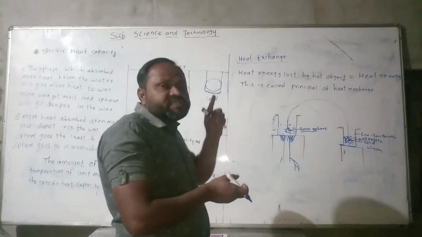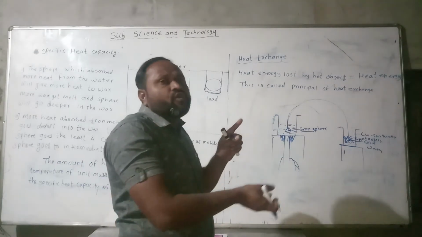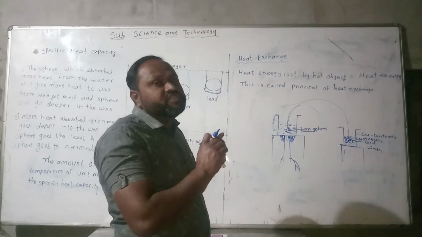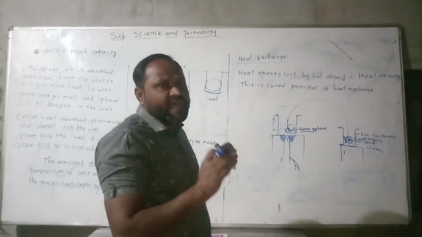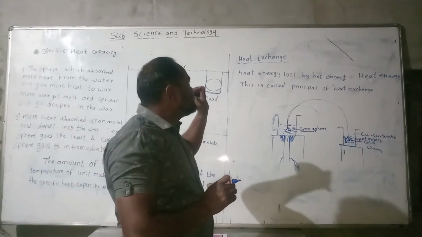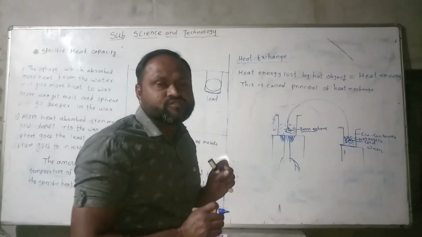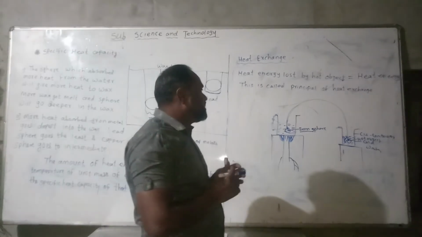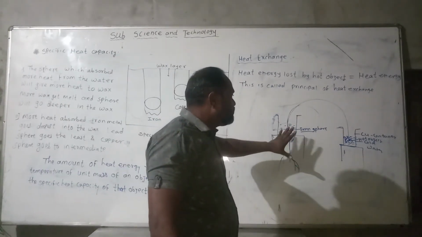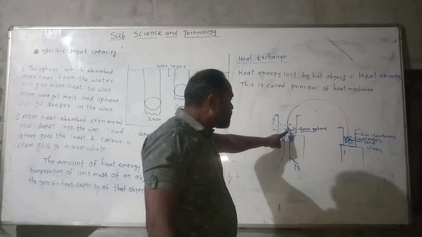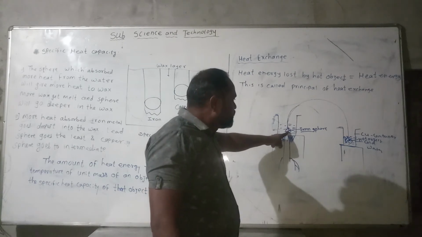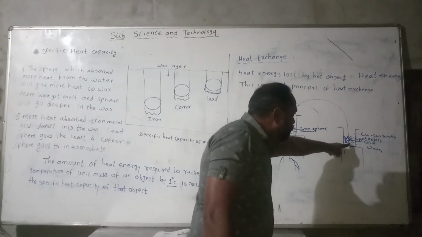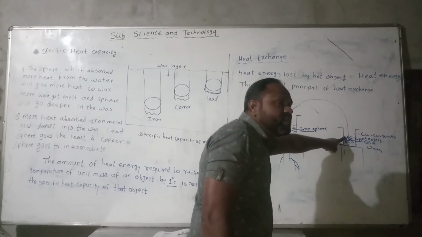In the above experiment, the hot object is the iron sphere, which exchanges heat with the cold water and also the copper container.